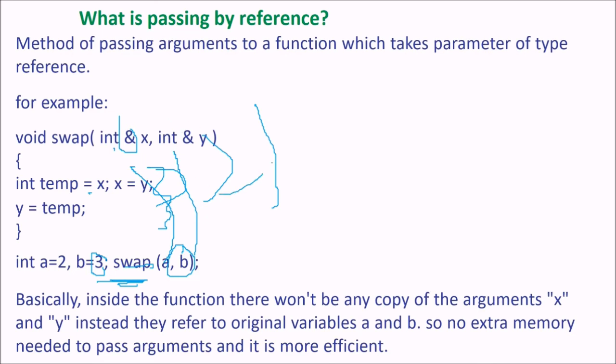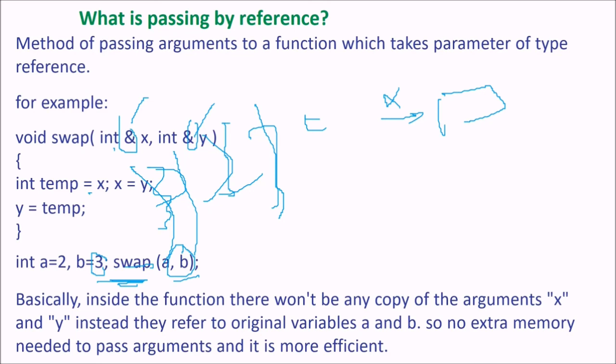So basically inside the function, there won't be any copy of arguments x and y. Instead, they refer to the original variables A and B. So no extra memory is needed to pass arguments and it is more efficient. There is a difference between passing by reference and passing by pointers. A pointer is something different. You are actually giving the location address. Though you use the ampersand there too, you are using a pointer, that is, the address. Here you are just referring.